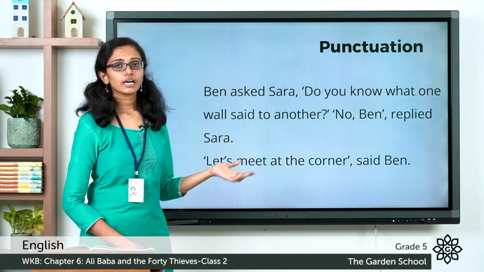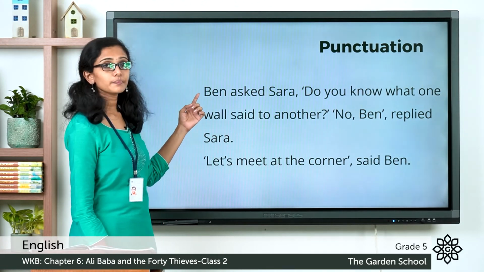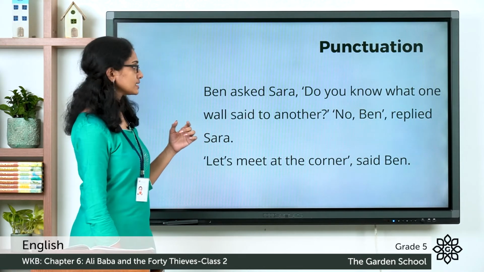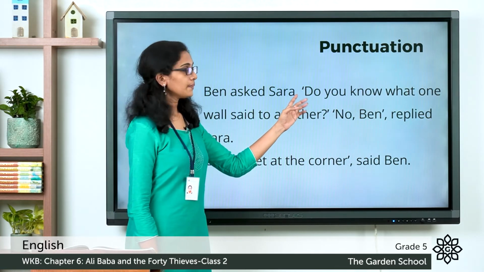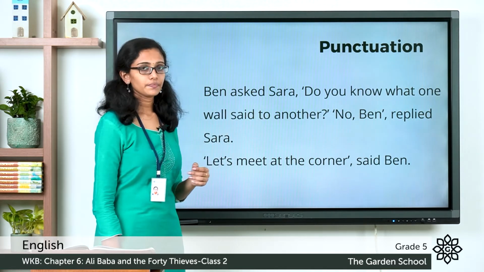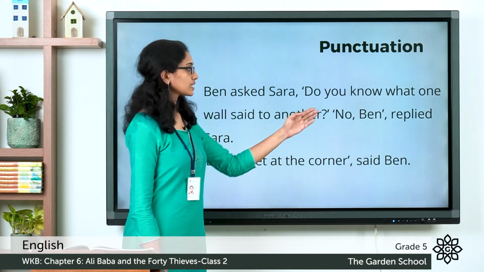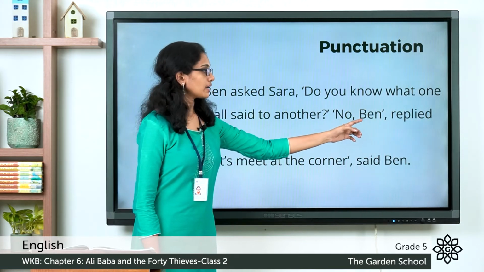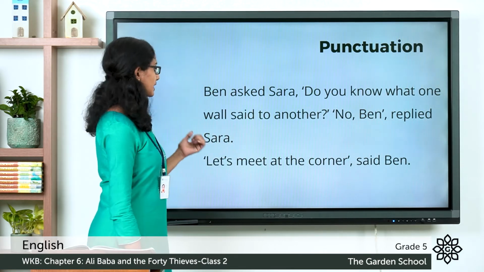Ben asked Sarah. So, it's a name and the beginning of a sentence. So, the letter B is capitalized here. Ben asked Sarah. S should be capitalized, a comma, then the quote starts, capital D here. Do you know what one wall said to another? There is a question mark and the quote ends here. Then the next sentence begins with a quote, capital N, No, comma, Ben. No, Ben. Quote ends there, a comma there, replied Sarah.